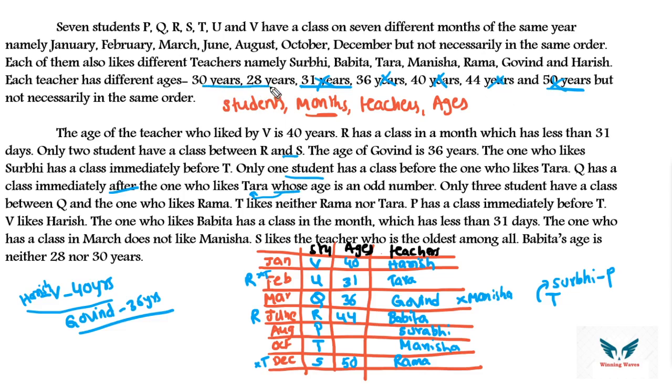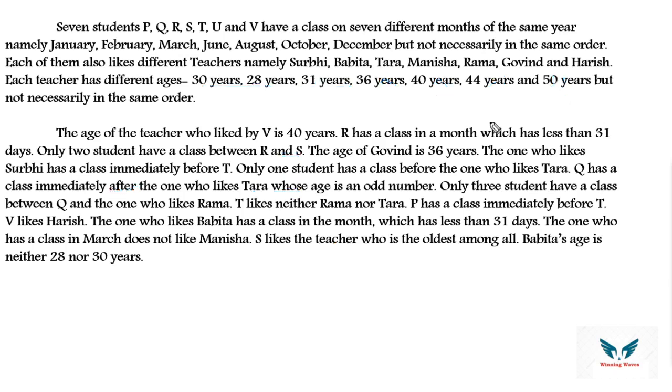So still I have left with the 2 different ages with respect to Surabhi and Manisha. No points with respect to these particular persons. That means we will be getting possibility cases with respect to these 2 people, Surabhi and Manisha. Okay, so 30 or 28, similarly 28 or 30. So this is the final answer according to the puzzle which we have got with respect to 4 parameters. Okay, I hope this is clear. You can try this question by putting the pause button, as you have already known the answer, right?